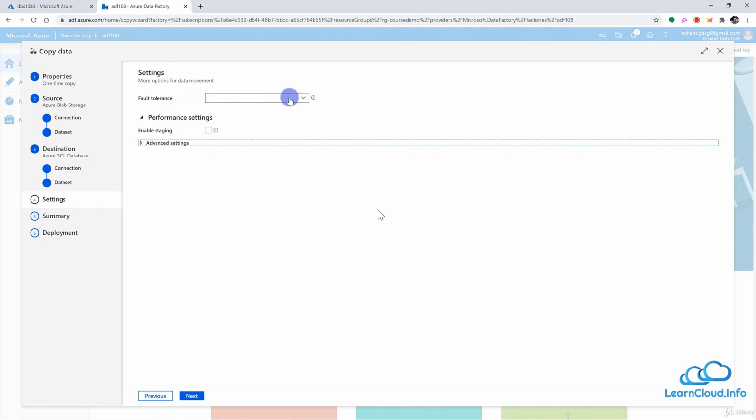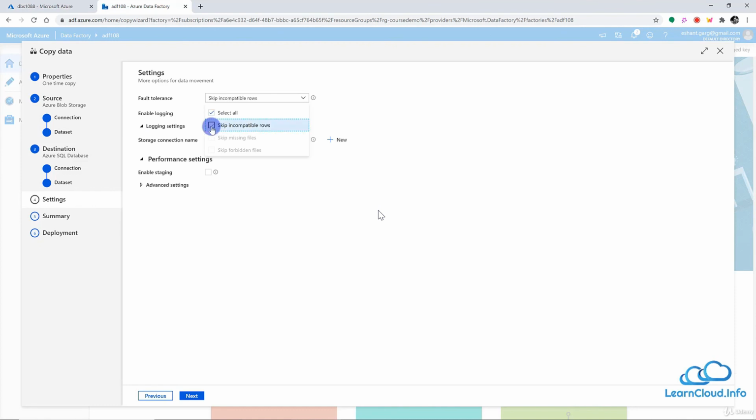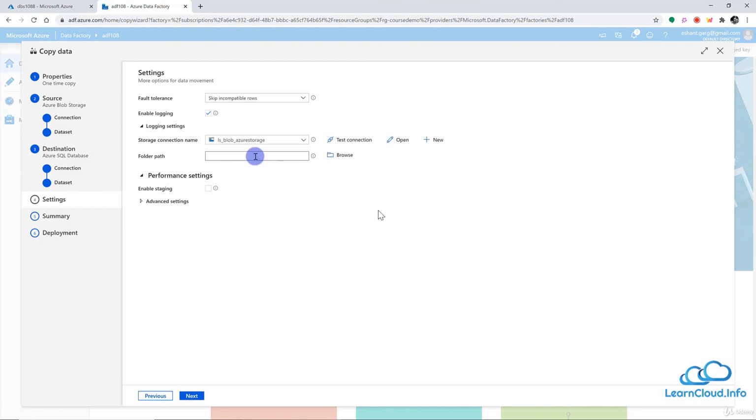That means if there are some issues with the rows, what do you want to do with that row? If you want to skip that row, you can select it here. And if you want, you can also log these rows which had some issues. If you select that, you have to again choose the connection where you want to store these rows, then choose some storage, and then which folder you want to store these rows in, and you can come back later and figure out what you want to do with these rows which have some kind of error.